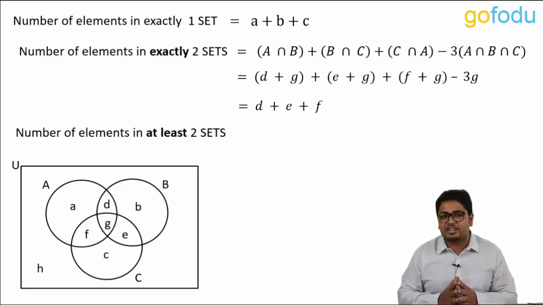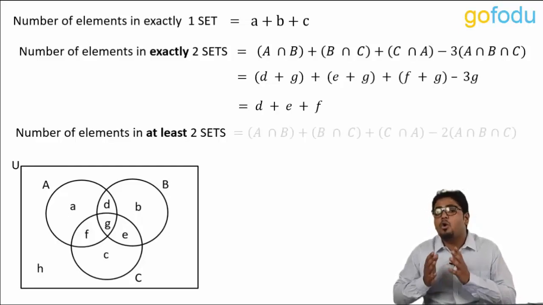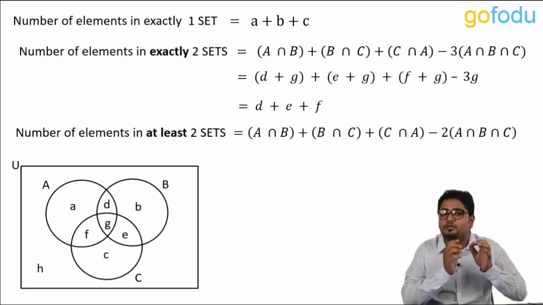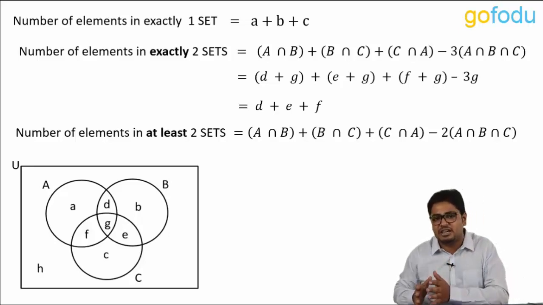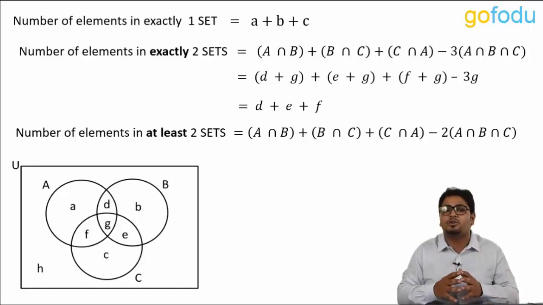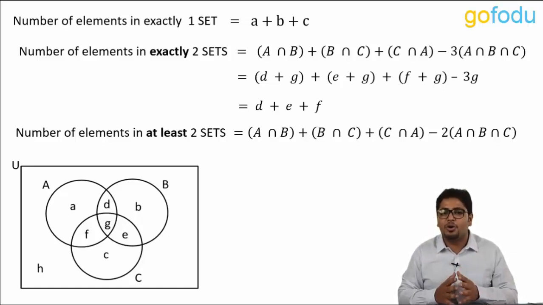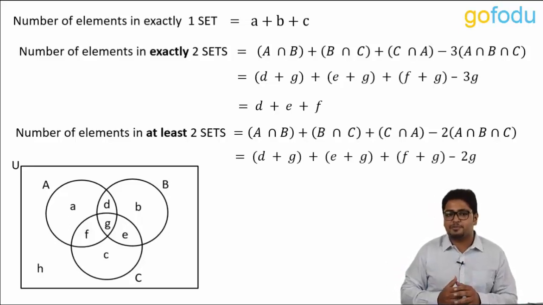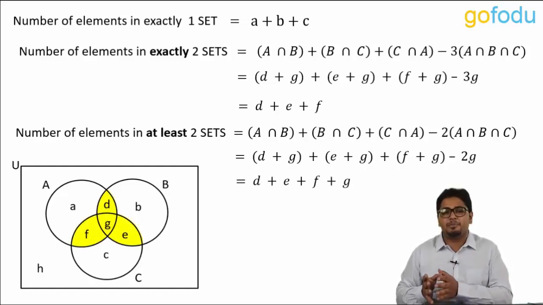In terms of intersection, it will be the same as that of exactly 2. Only difference being the subtraction of A intersection B intersection C will be only twice this time, as G has to be included in it. So in terms of elements, it will be this equation. On simplifying, we get D plus E plus F plus G.